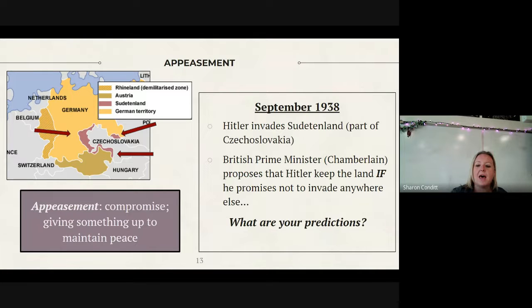And the hey is Great Britain and France. They pull together and ask to meet with Hitler. They do meet with Hitler in a meeting, and nonetheless, the result is basically what we call appeasement. And you can see here on my notes that the British Prime Minister Neville Chamberlain proposes that Hitler can keep the land if he promises not to invade anywhere else. And again, we call that appeasement.